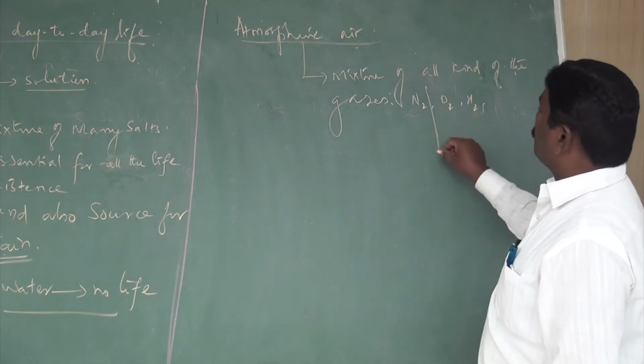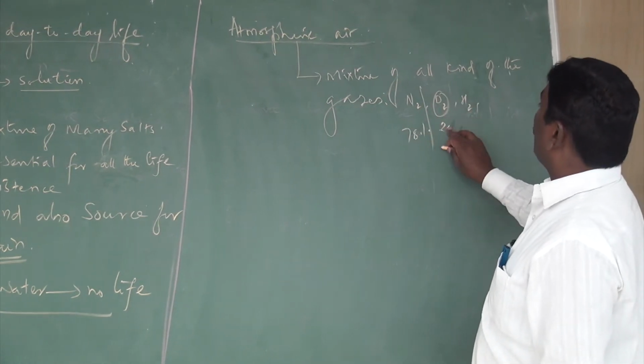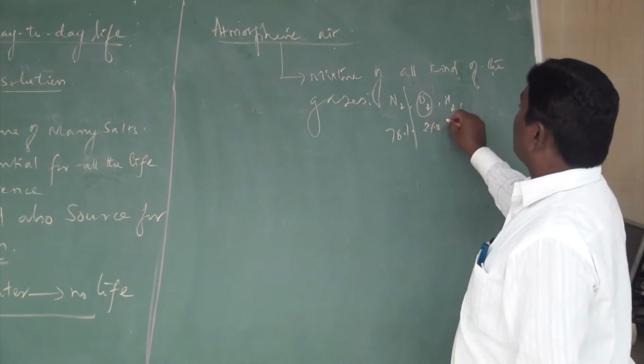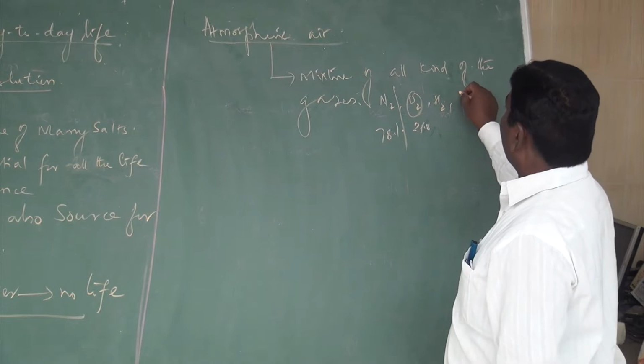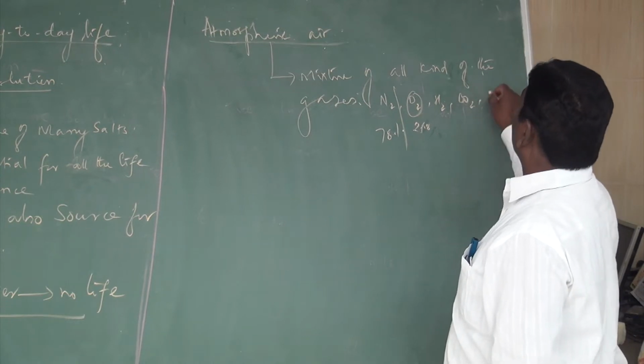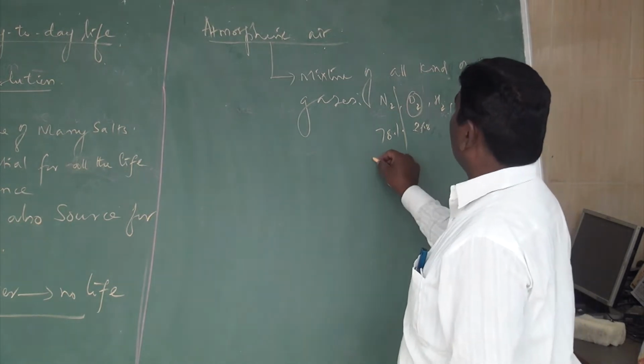Nitrogen is about 78%, oxygen about 21%. You also know carbon dioxide, carbon monoxide, and water vapors.